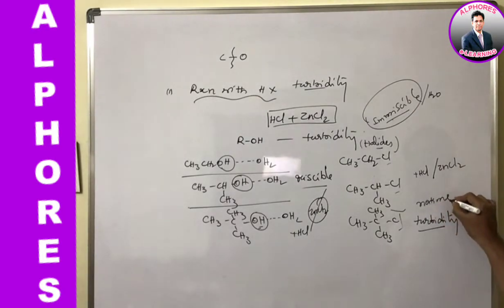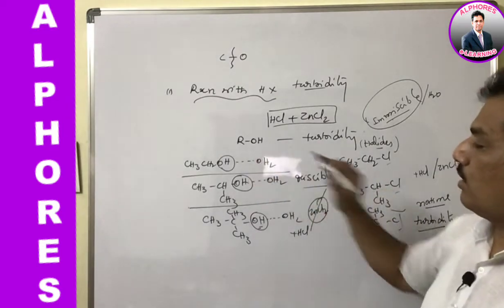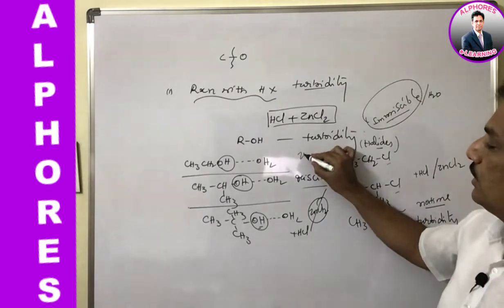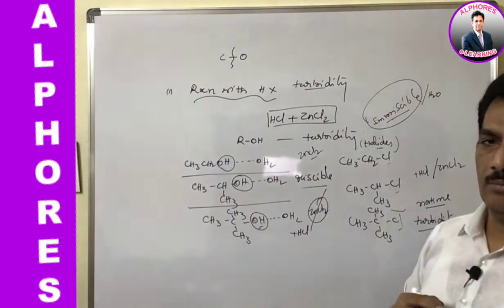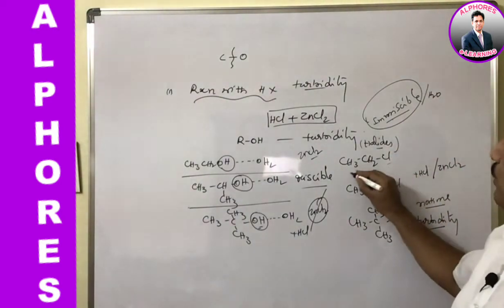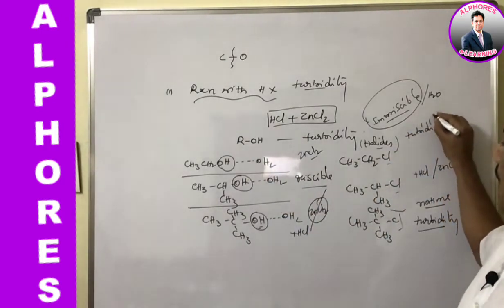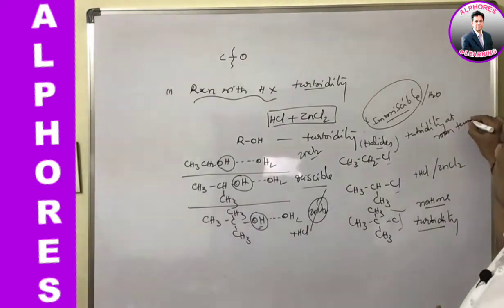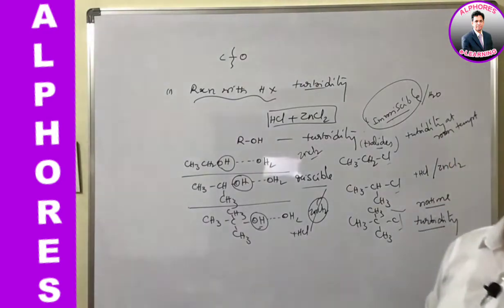That is, immediate turbidity can be observed. Whereas primary alcohols, to react with HCl, require the Lucas reagent ZnCl2. It is nothing but because they have very little reactivity with HCl, and thereby these primary alcohols are unable to form turbidity at room temperature. You remember, they are unable to form turbidity at room temperature, even after a long time.